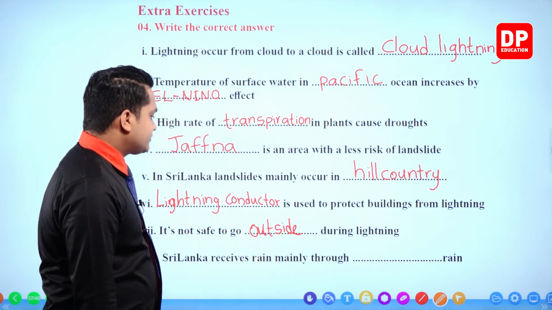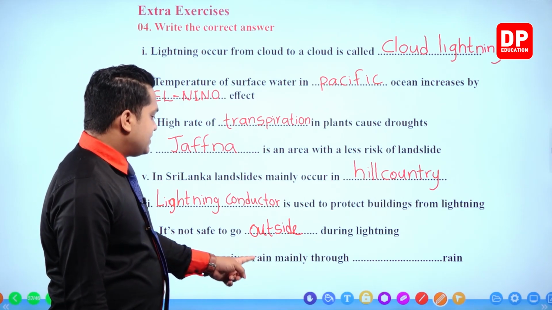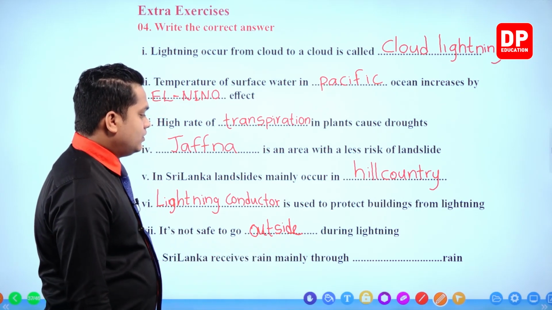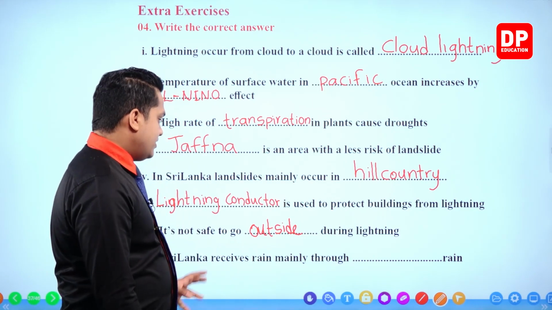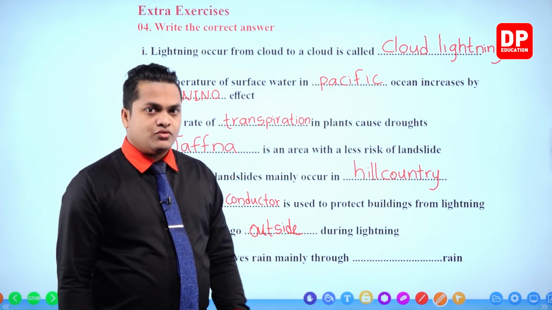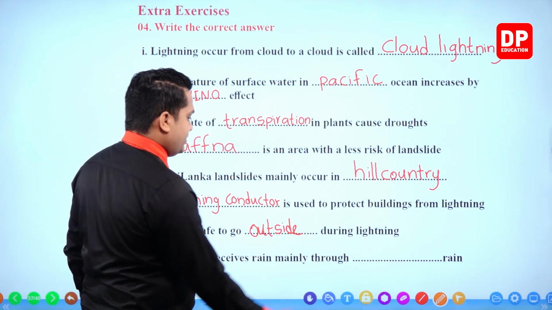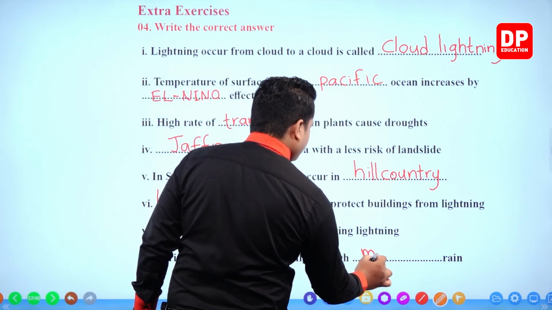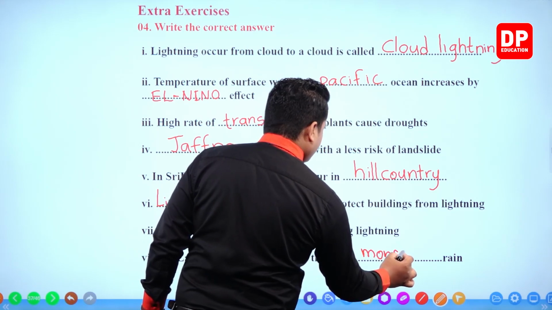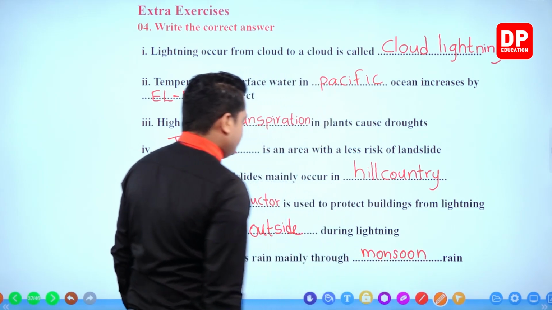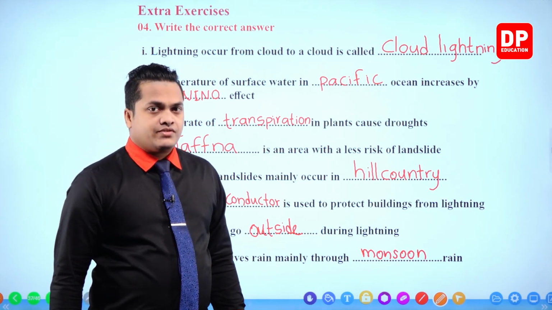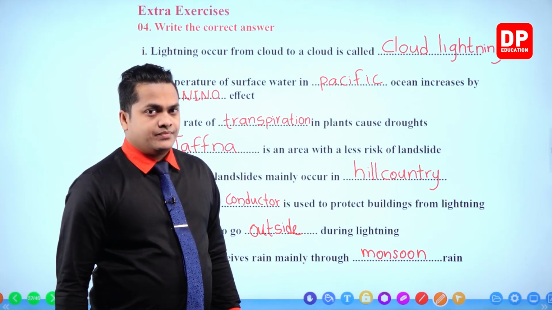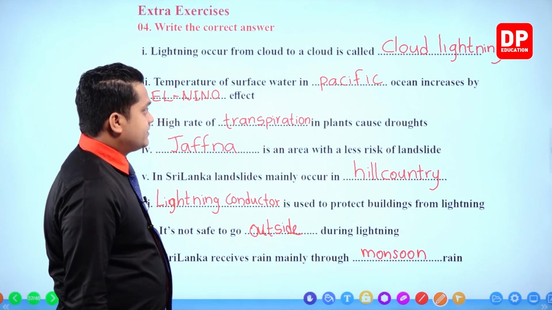Next one. Sri Lanka receives rain mainly through what? Sri Lanka receives rain mainly through monsoon rains, right? Yes, monsoon rains. So, Sri Lanka receives rain mainly through monsoon rain. Okay. So, these are the answers for the questions given.